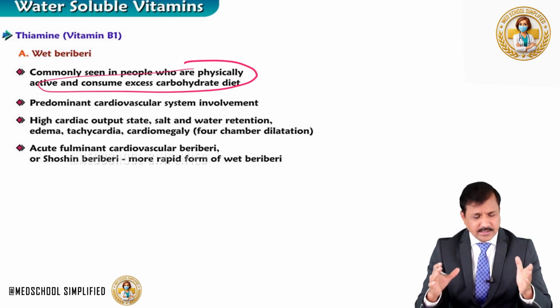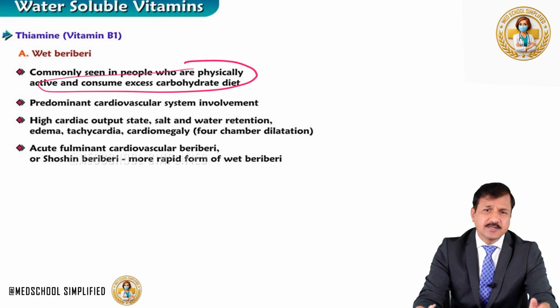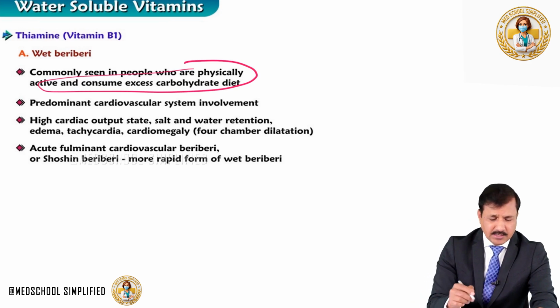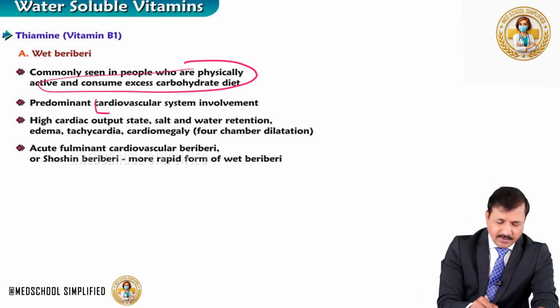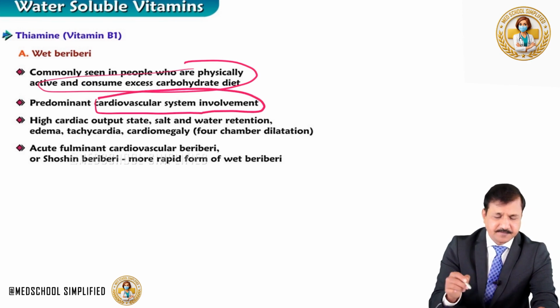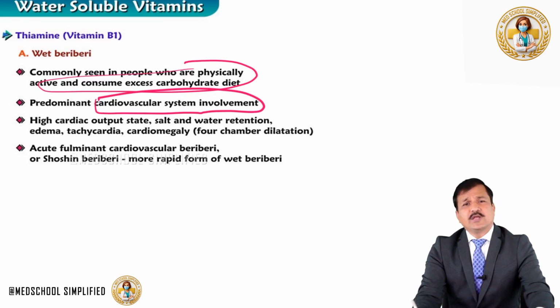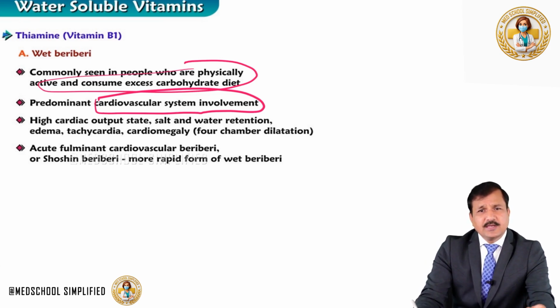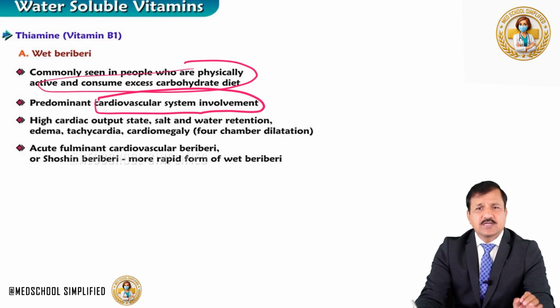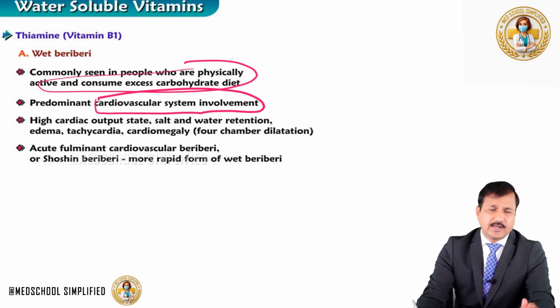Now what happens? What is the system that is affected in wet beriberi? Predominantly, wet beriberi affects the cardiovascular system. Make sure you remember that. Thiamine deficiency causes peripheral vasodilatation, and that leads to high output cardiac failure.